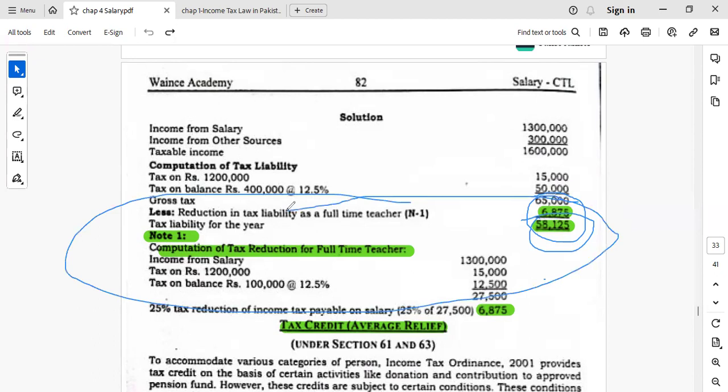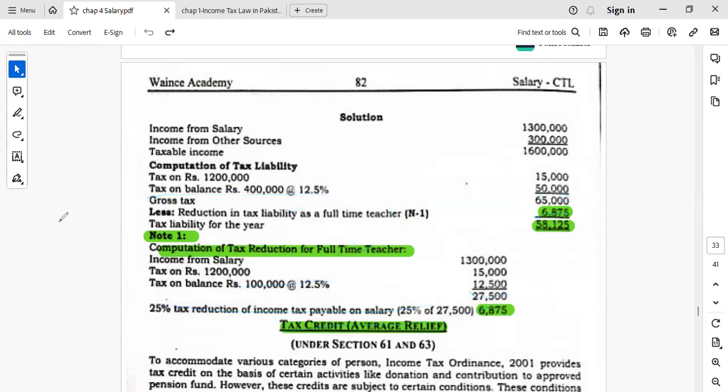After calculation of tax liability, you have to consider if that person is a teacher, then a 25% adjustment will be done on it. So I hope that from this lecture, you will be able to calculate the taxable income and tax liability of the employee, and will be able to score all the marks designated to the numerical given in this section.